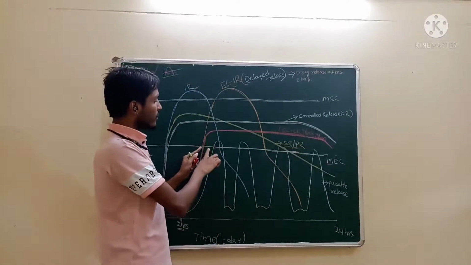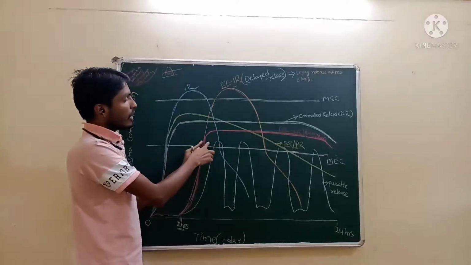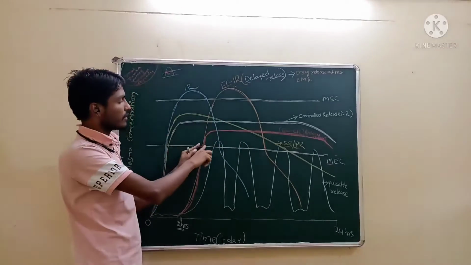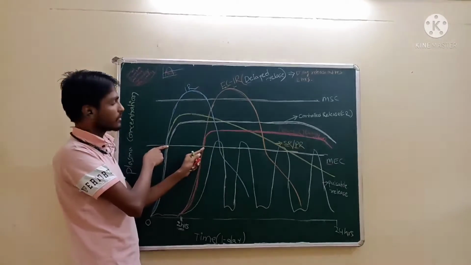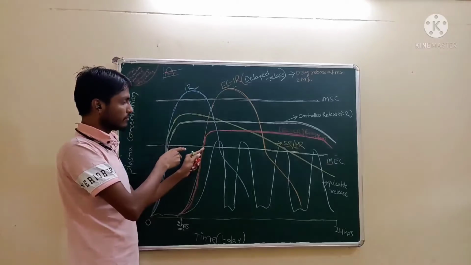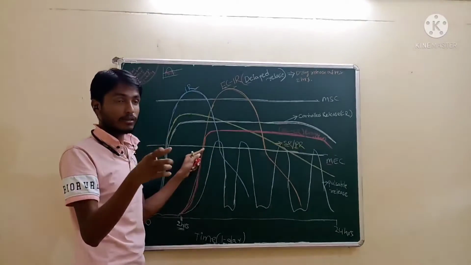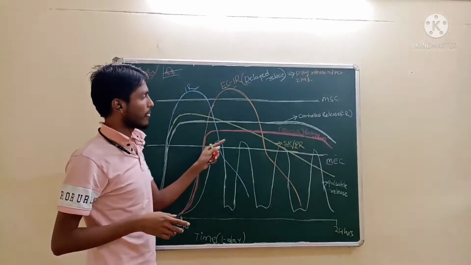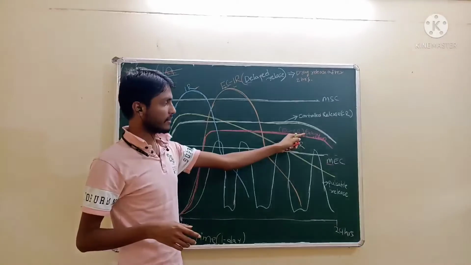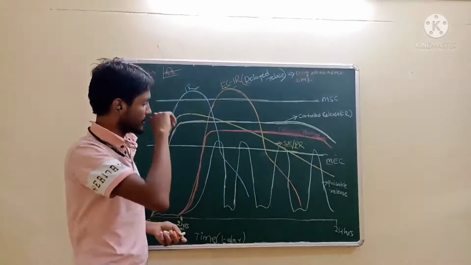See, the onset of action for enteric coated controlled release is after 2 hours. See, onset of action for controlled release is 1 hour, but onset of action for enteric coated controlled release is after 2 hours. We can call that a delayed release also.